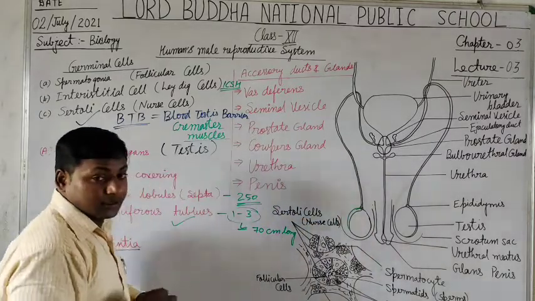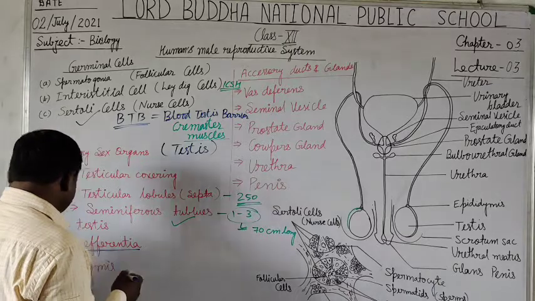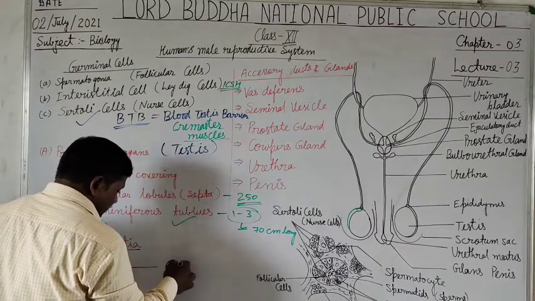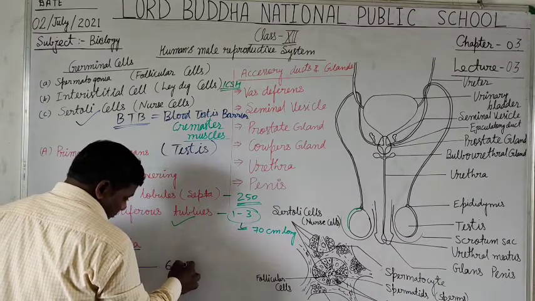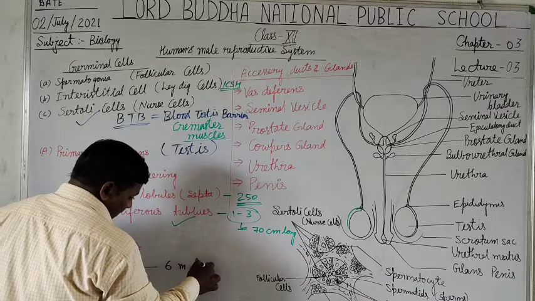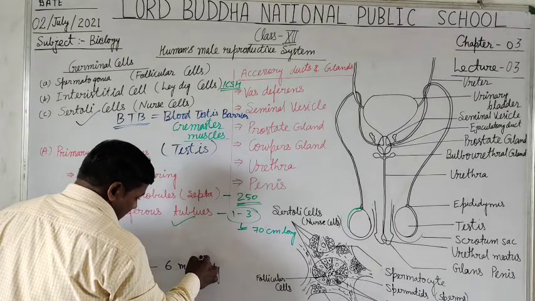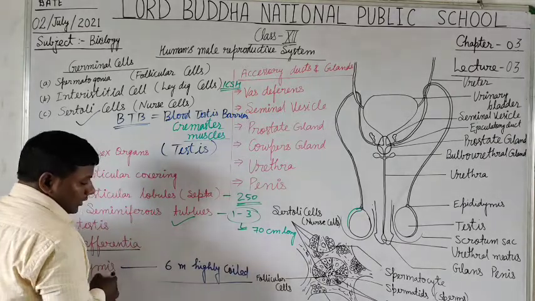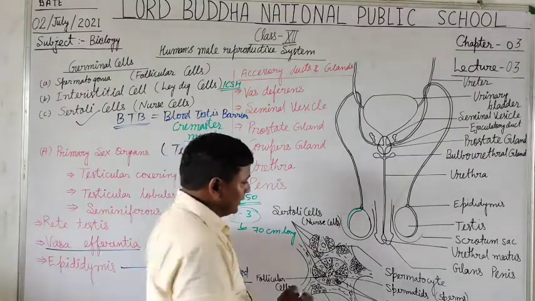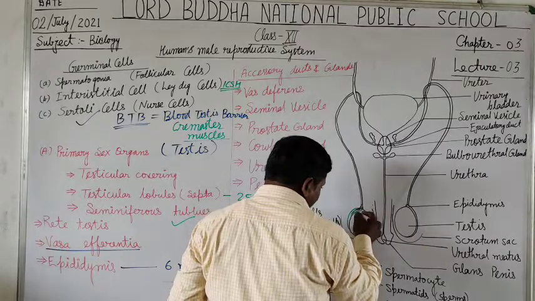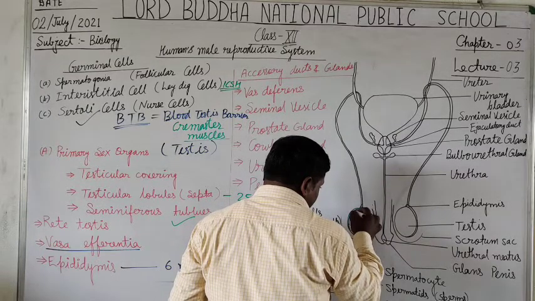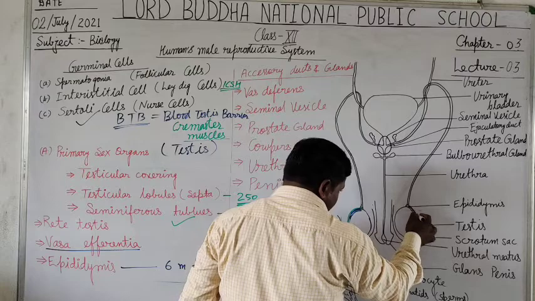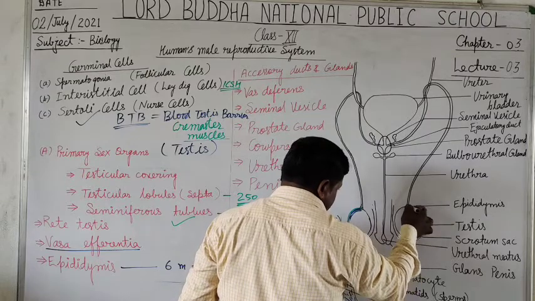But students, it is about a 6 meter long, highly coiled tube. That's why it appears as a massive structure and lies at the side of each testis.